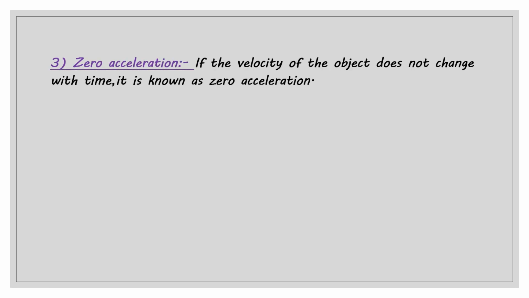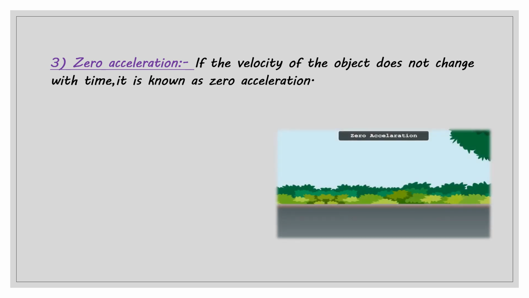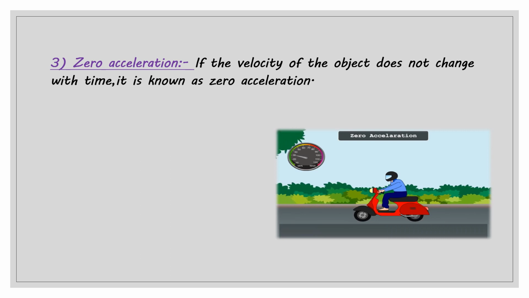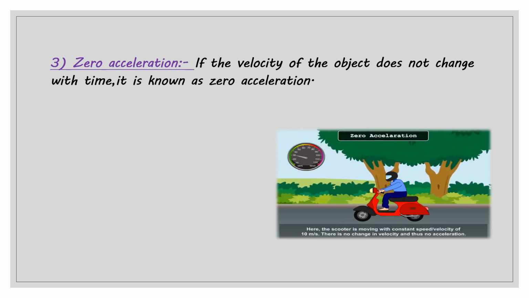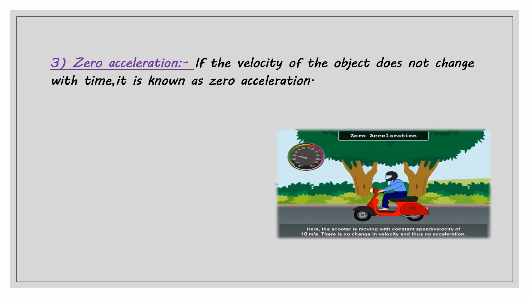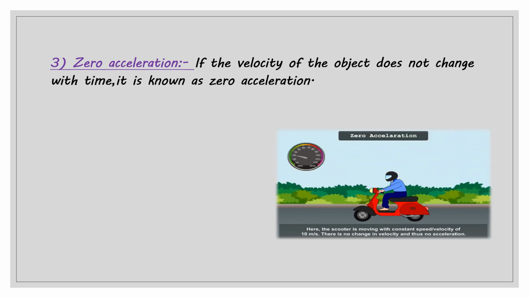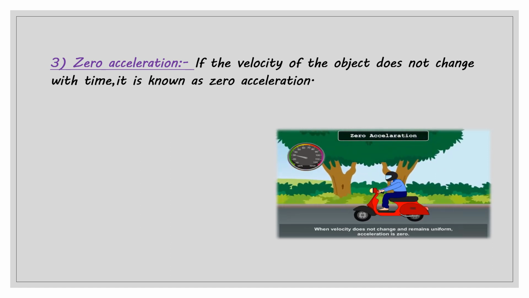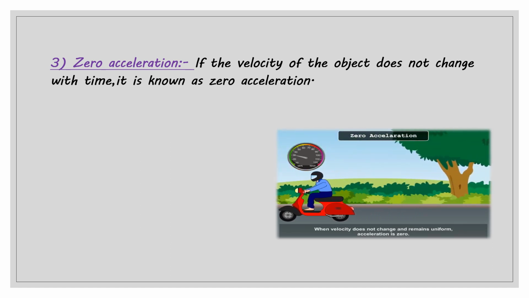Now the third type is zero acceleration. If the velocity of an object does not change with time, it is known as zero acceleration. Here you can see the example of zero acceleration. The scooter is moving with a constant velocity of 10 meters per second. There is no change in velocity and thus no acceleration. When velocity does not change and remains uniform, acceleration is zero. Okay, now this is all about acceleration.